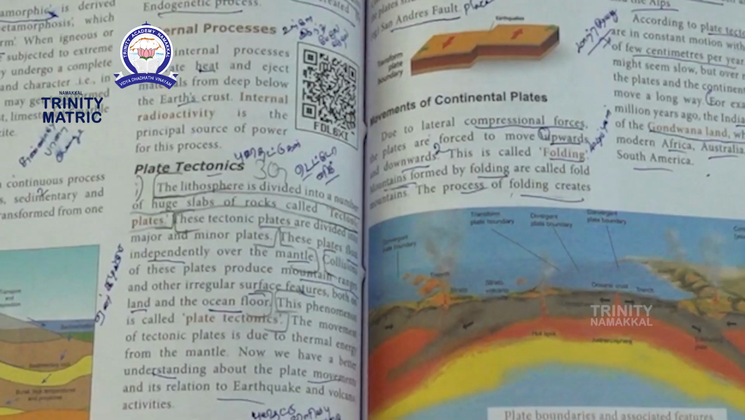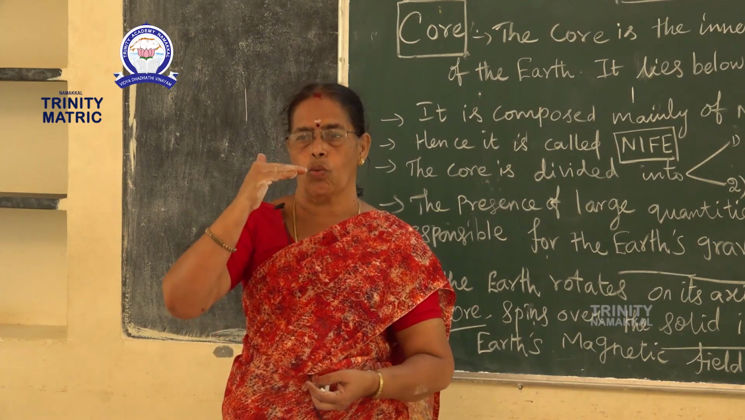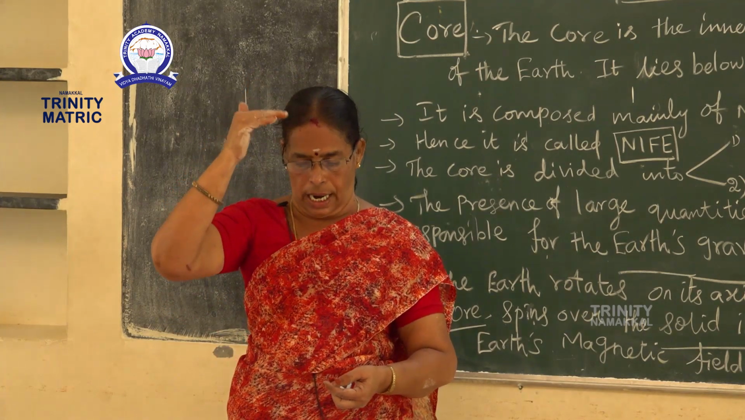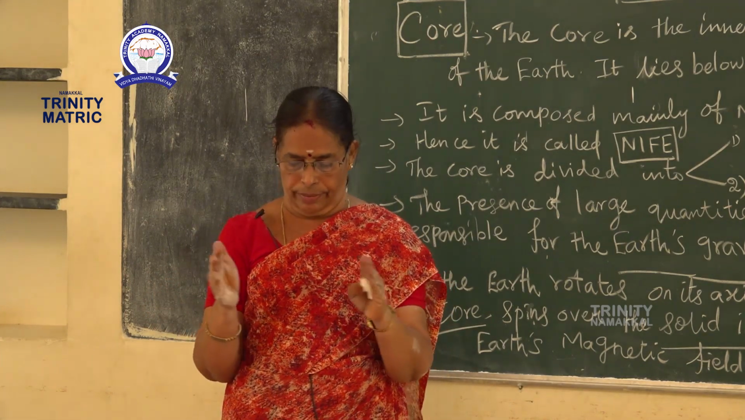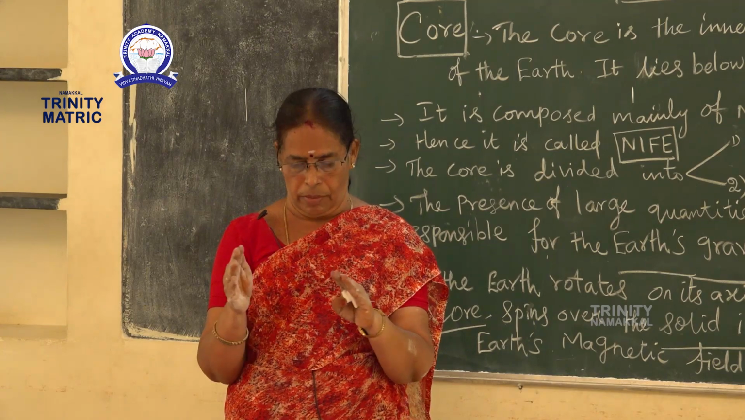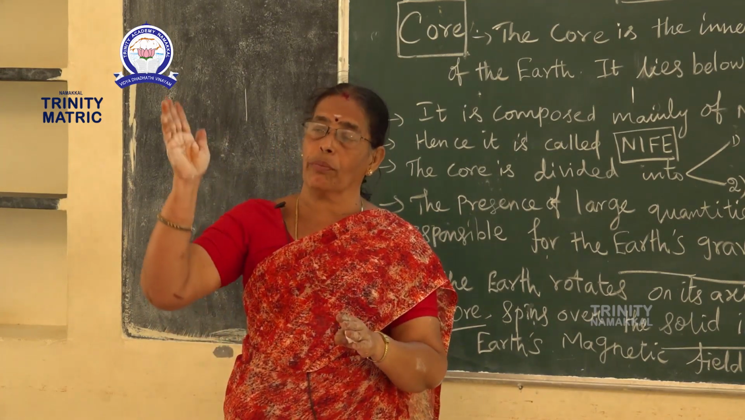Then what is the movement of a continental plate? The continental plates move upward and downward. The plates are two: one is upward and another is downward. It is like folding. Example, the process of folding forms lofty mountains.